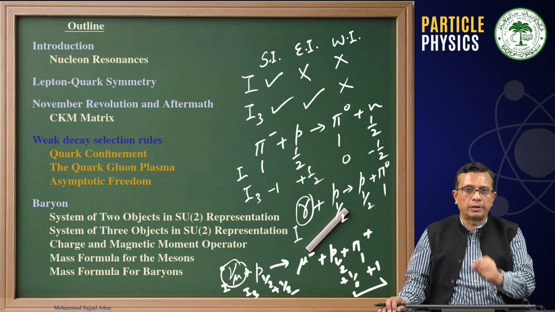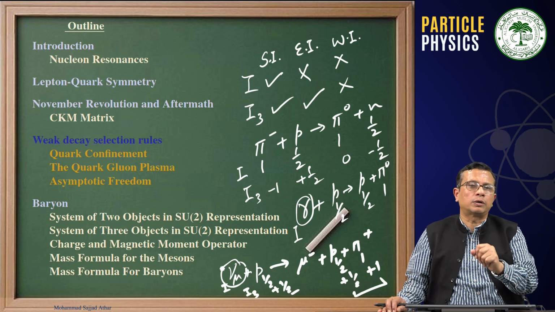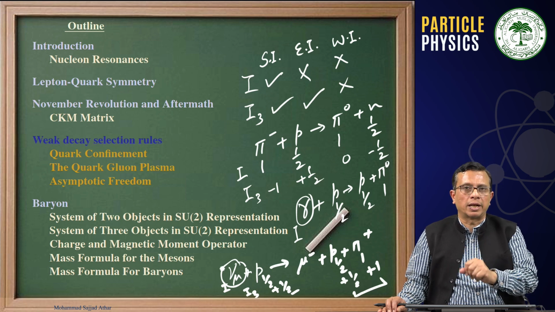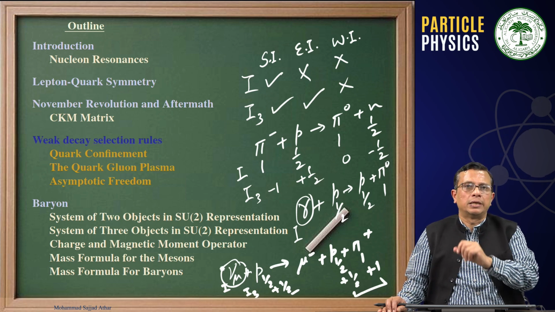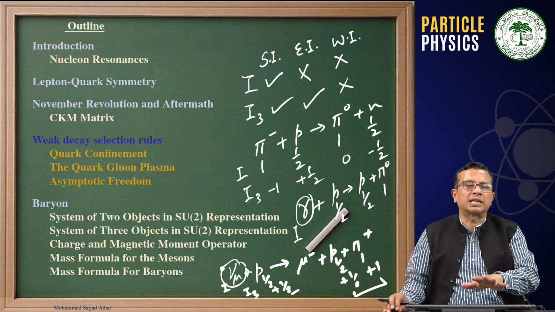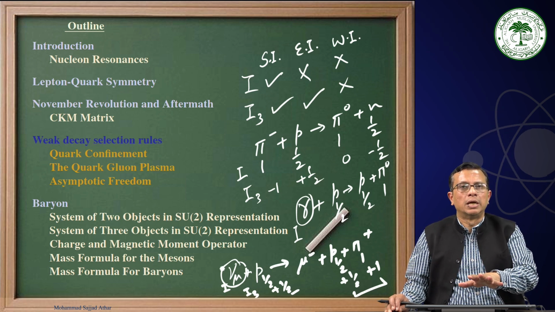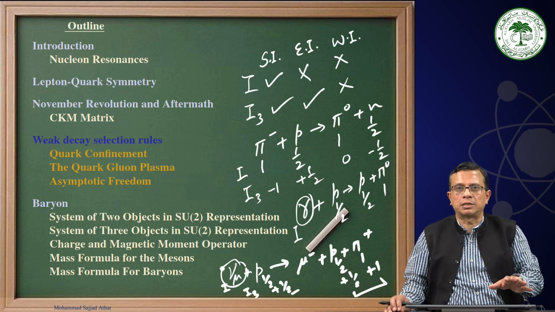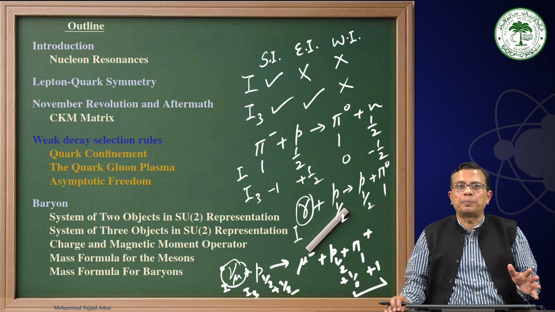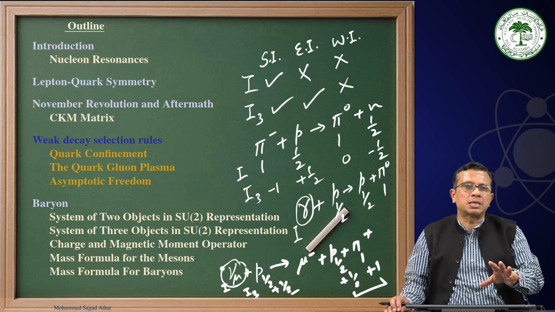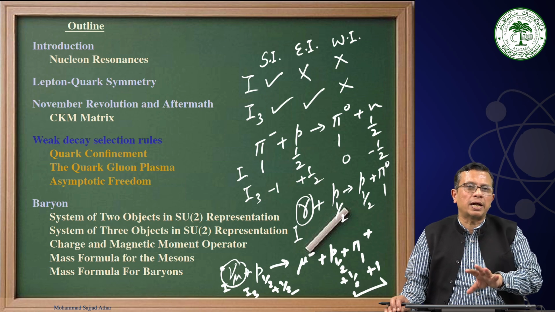This is what I call the delta S delta Q selection rule. Formally, in this lecture, I am going to talk about this delta S delta Q selection rule in the strangeness sector, and then we will go to the charmness sector. These are examples which are often asked in NET, JEST, and other competitive examinations, and one should understand it very well.